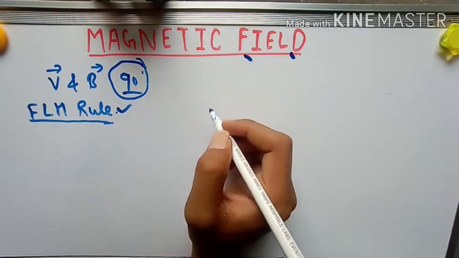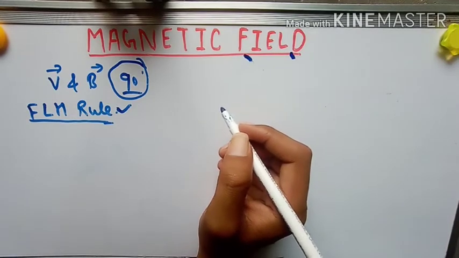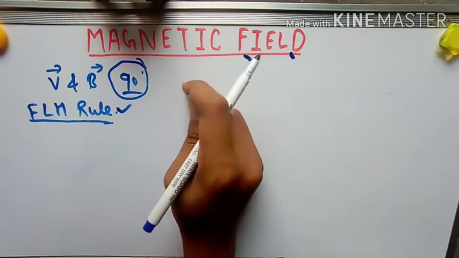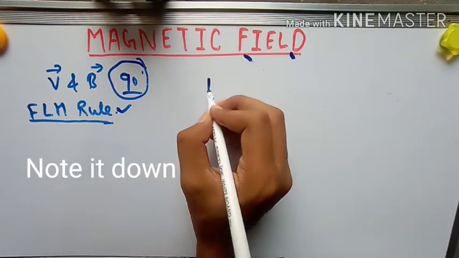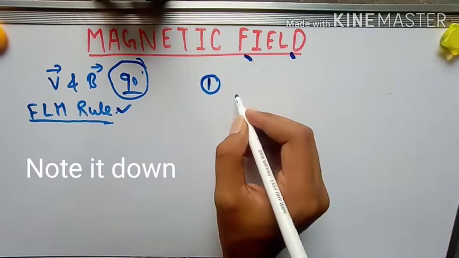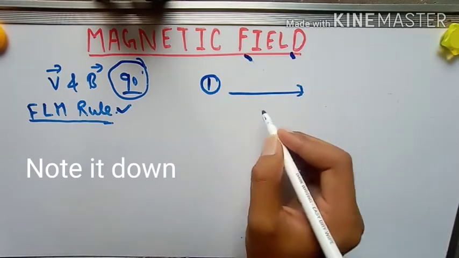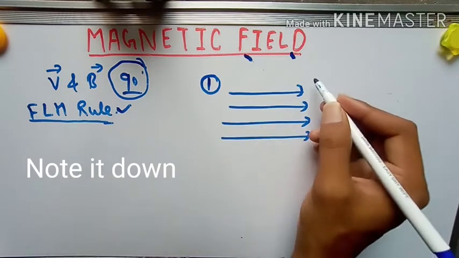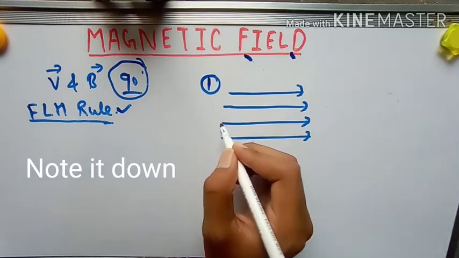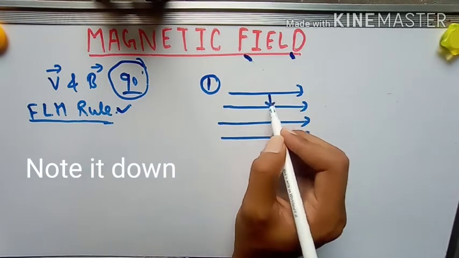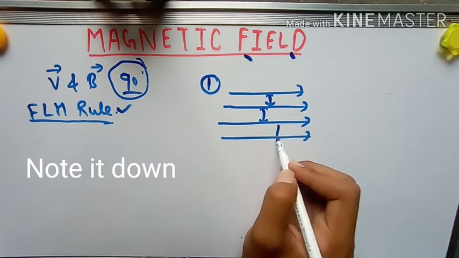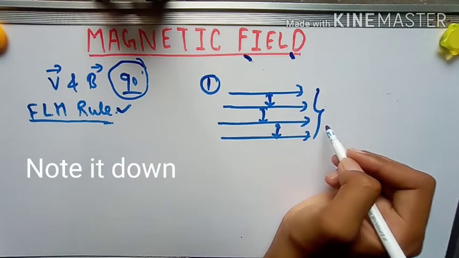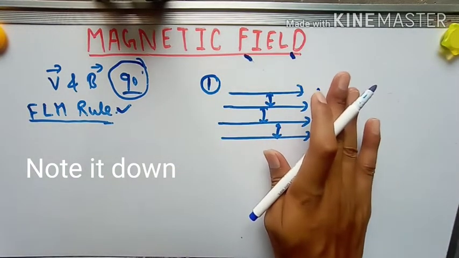Before I move to the question part, I would like to tell you about the direction of the magnetic field. Okay, there are two things you should know. The first one is that a magnetic field can travel through a plane, and when it is traveling through a plane, a planar magnetic field is represented by this. Okay, and look at the distance in between these lines, they are equal. So what does this field represent? A uniform magnetic field, and this is a planar magnetic field.